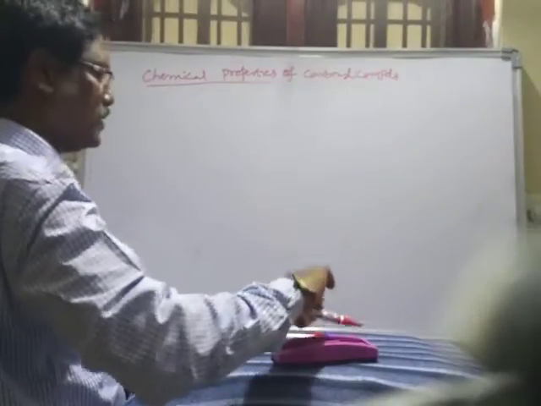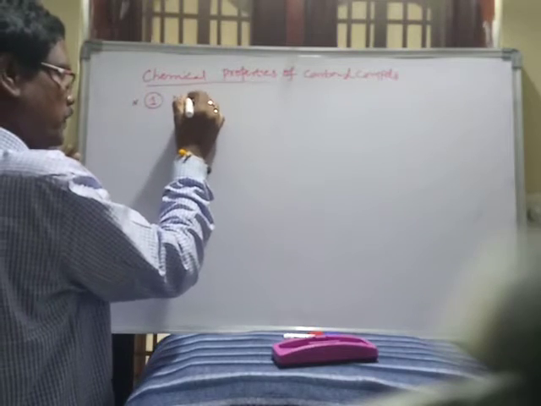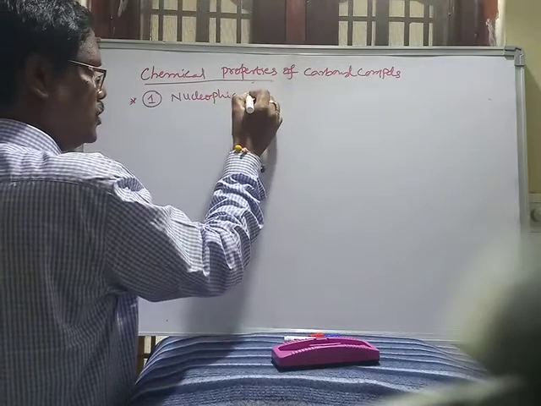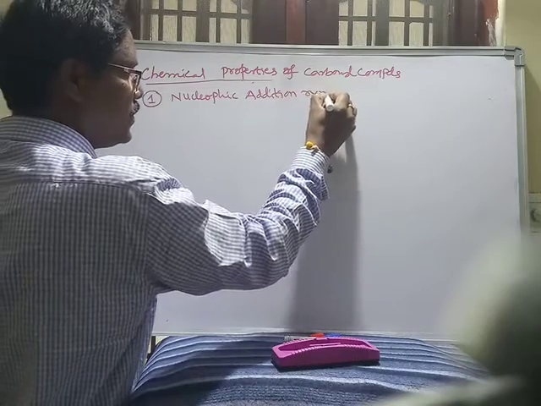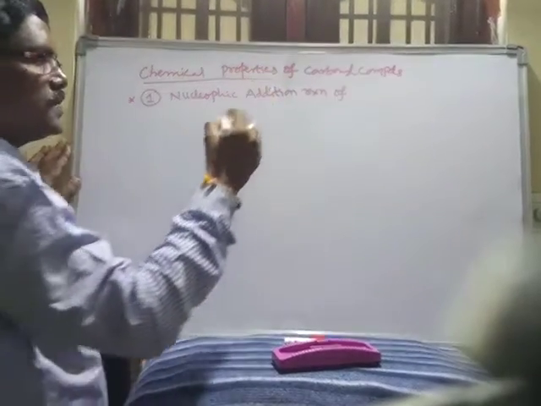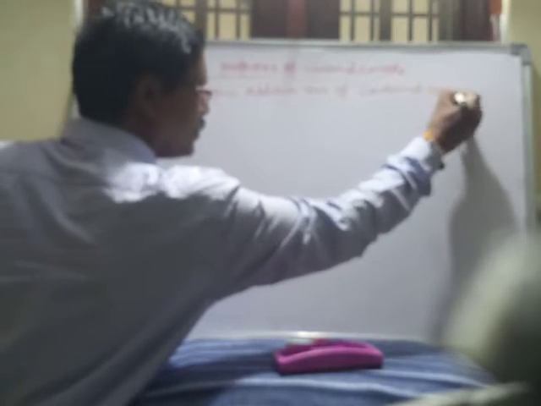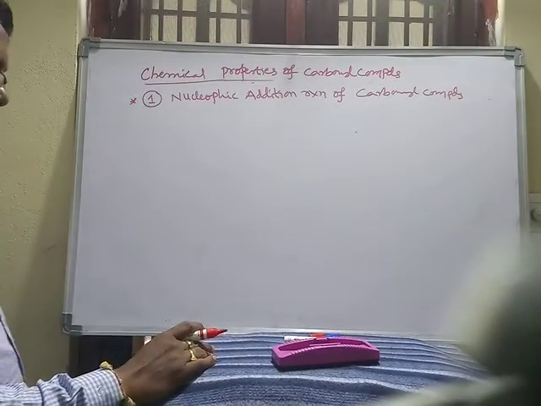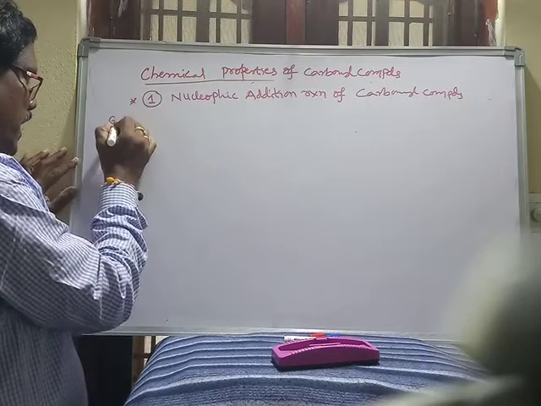Some examples based on this one. Which one? First type of reactions is nucleophilic addition reactions of carbonyl compounds. Nucleophilic addition reactions of carbonyl compounds: mechanism and the first general reaction.